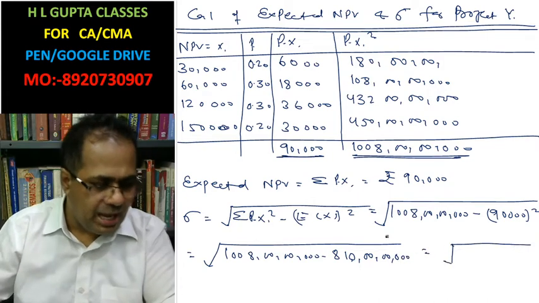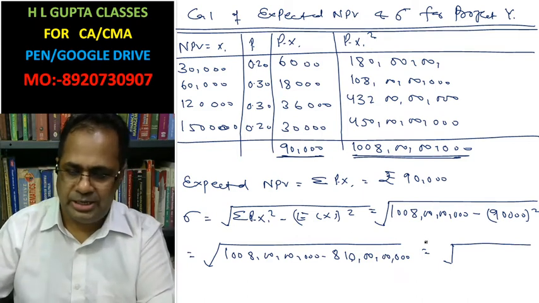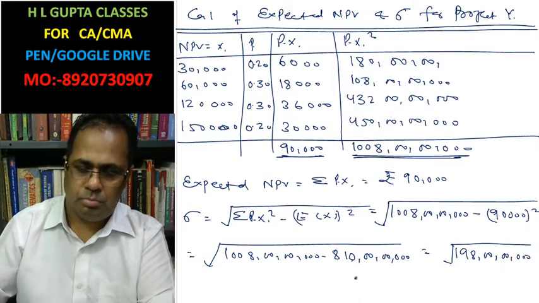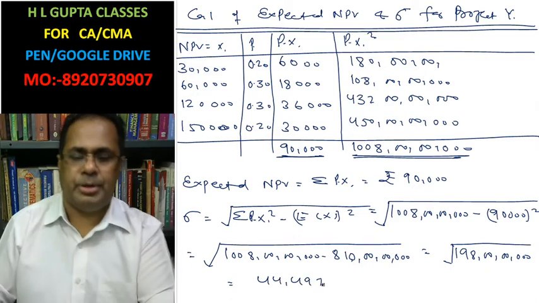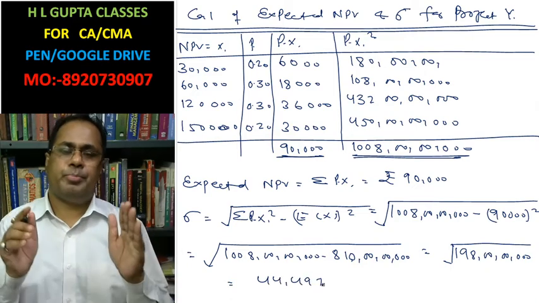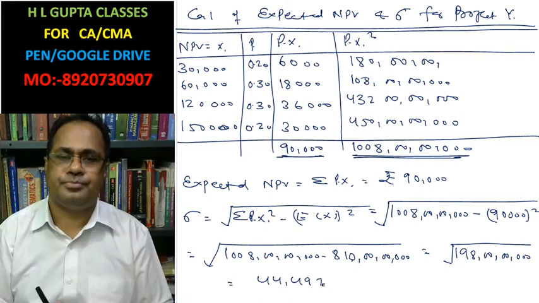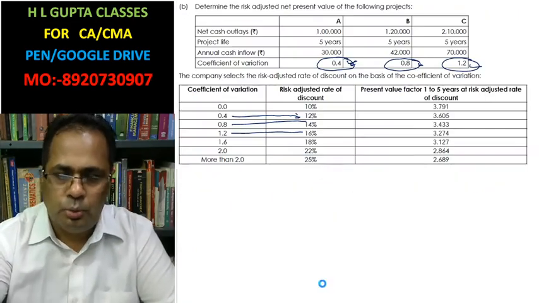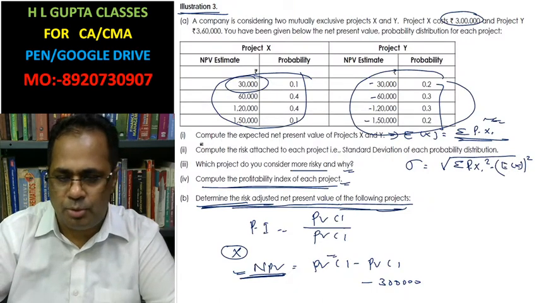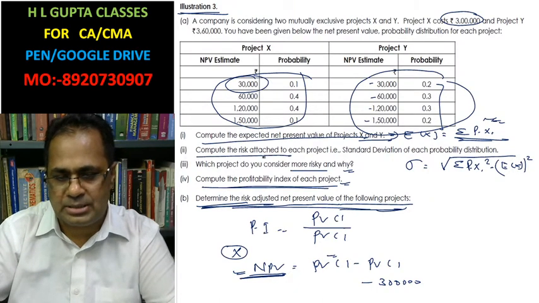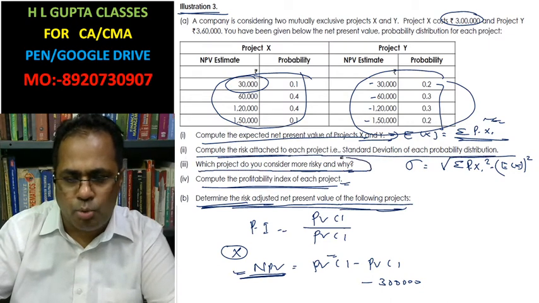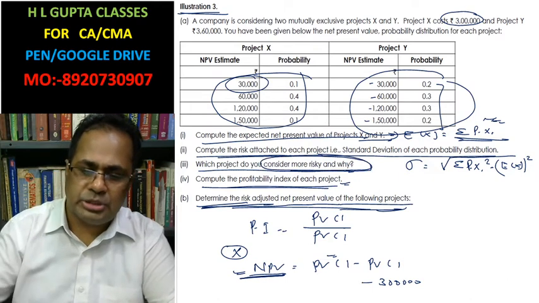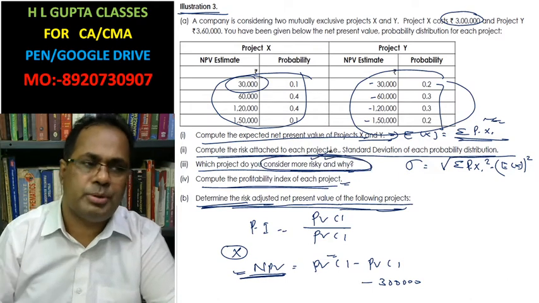After subtracting, you will have 198, and this is 497. So we have done question part A, part B. Now we have already calculated expected value for project X and project Y, risk of project X and project Y. Now which project do you consider more risky? The project having higher standard deviation is assumed to be more risky.